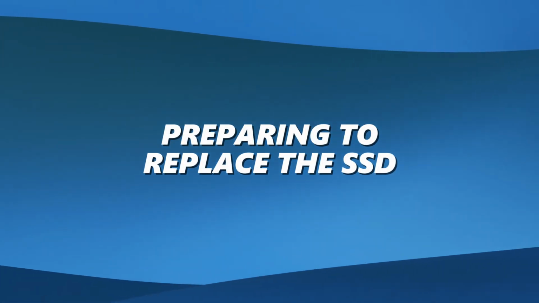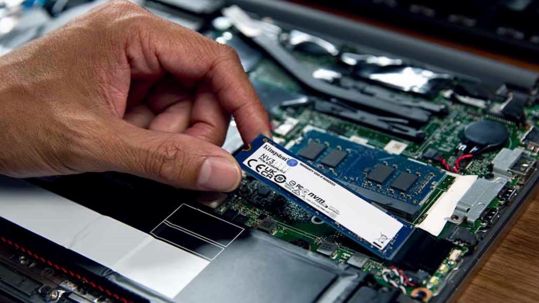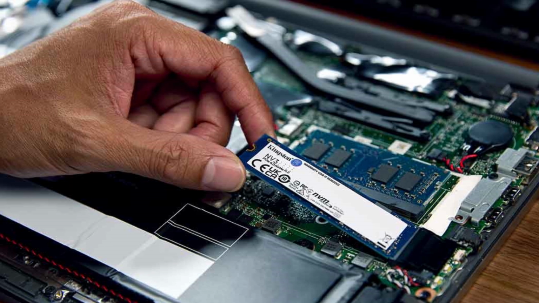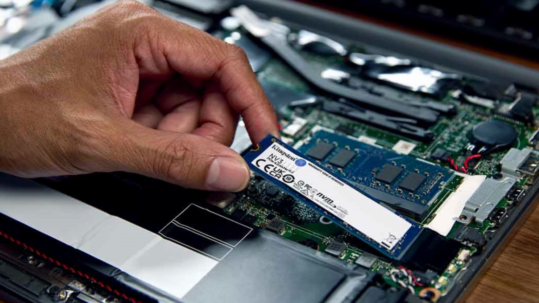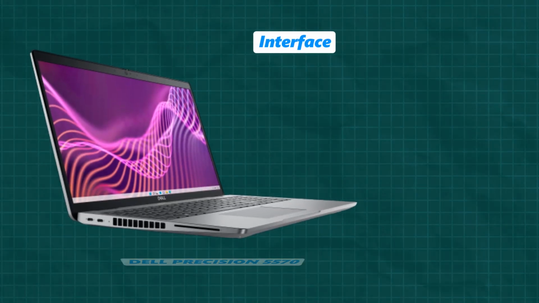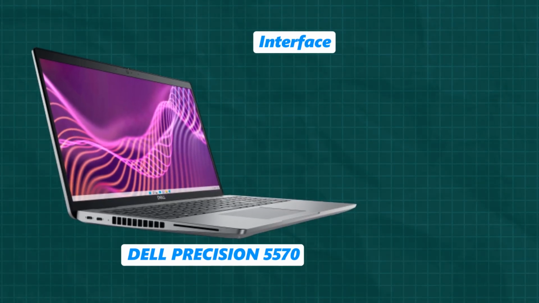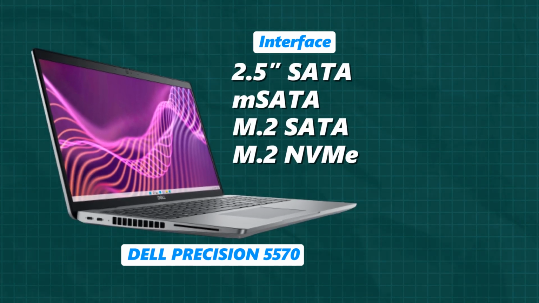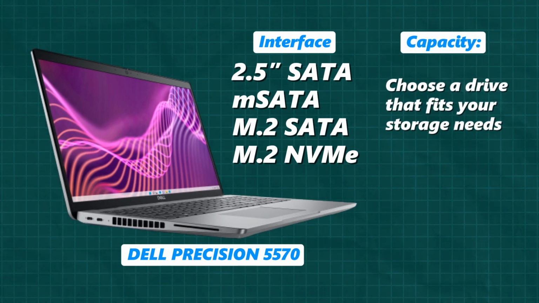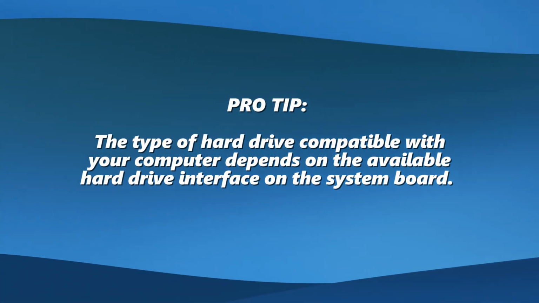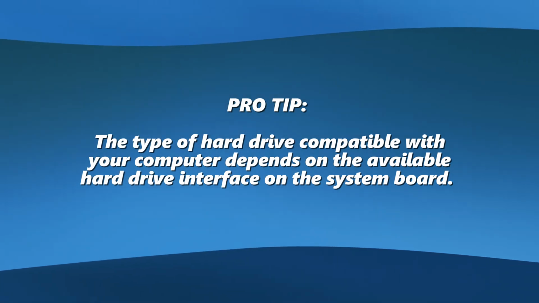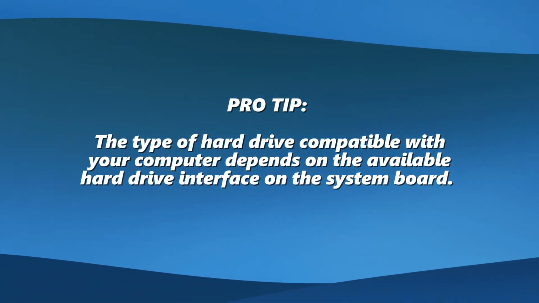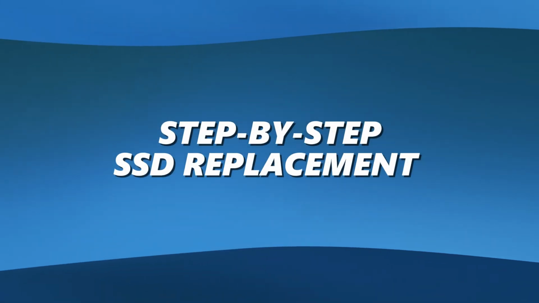Preparing to replace the SSD. Now that we've covered all the troubleshooting steps, it's time to replace that faulty SSD. Before you purchase a new one, here are some important things to consider. Interface. Dell Precision 5570 supports different SSD interfaces like 2.5-inch SATA, mSATA, M.2 SATA, or M.2 NVMe. Capacity. Choose a drive that fits your storage needs. SSDs come in a range of capacities, so make sure you get one that suits your workflow. Pro tip, the type of hard drive compatible with your computer depends on the available hard drive interface on the system board.